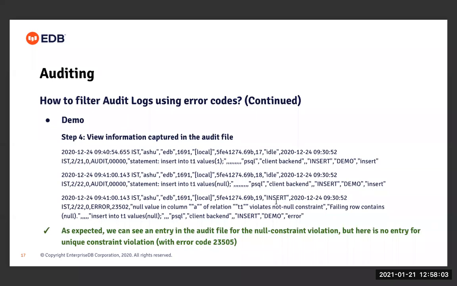Okay, thank you. Ashutosh, this is quite a long question, so I will read slowly. It's again regarding audit. This person is asking, is the auditing information stored in the backend table also? Can it be converted into the JSON structure as well, so that it can be sent to the downstream application for data replication? I'm not sure about this. Is the auditing information stored in the backend table? No, it is not stored in the table.